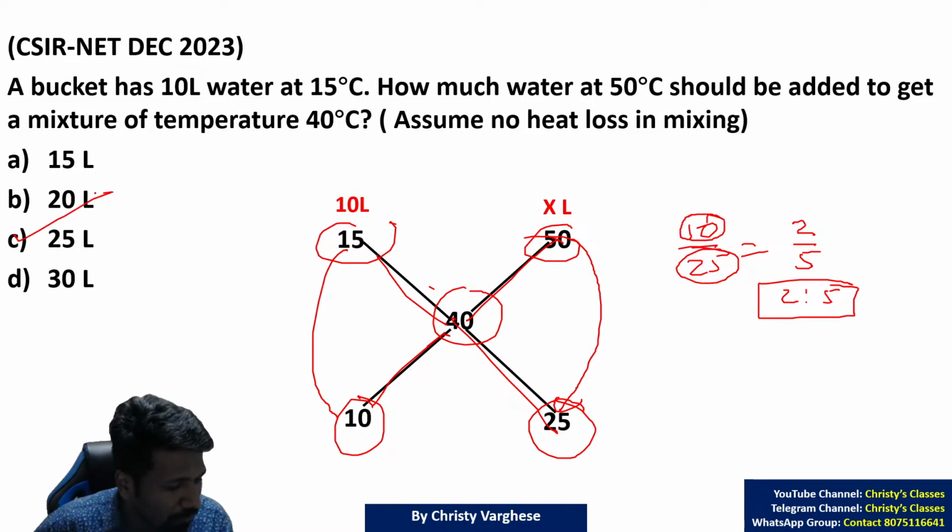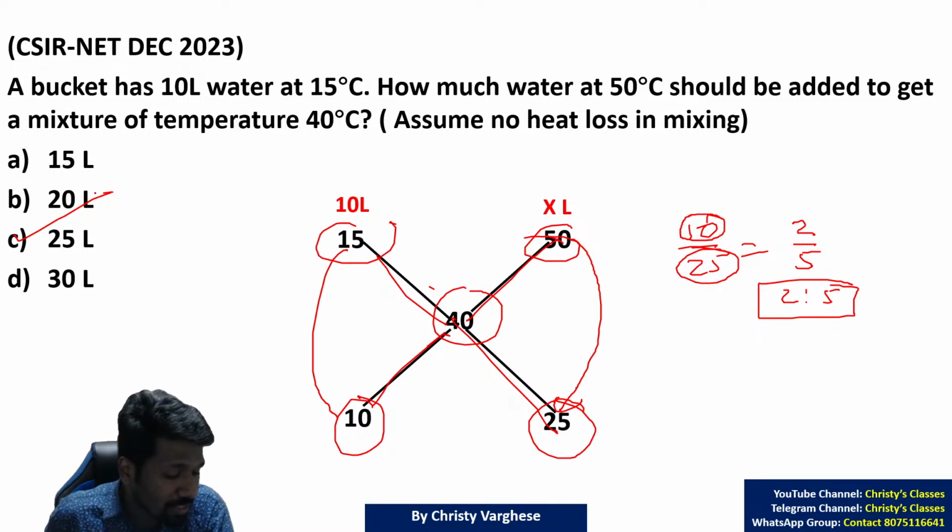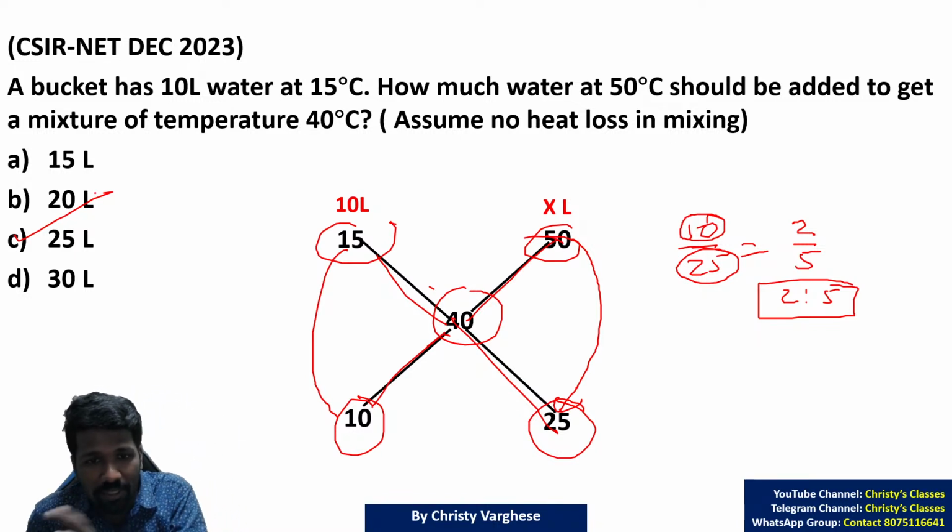Many of you got 25 liter. Please respond, is this completely clear? This was a previous CSIR NET question, CSIR NET aspirants. This was asked in your paper itself. All of you clear how 25 liter is the answer?